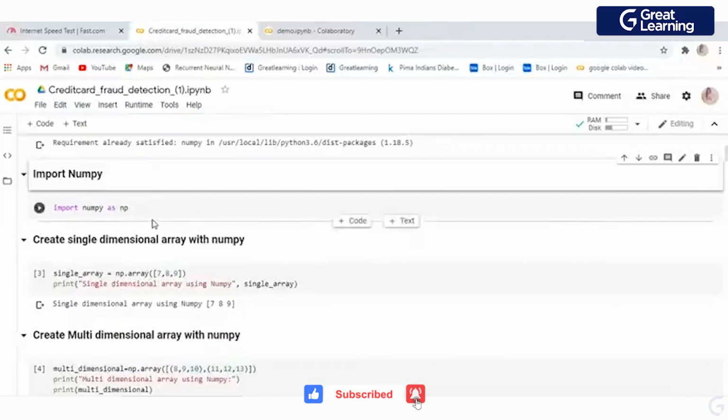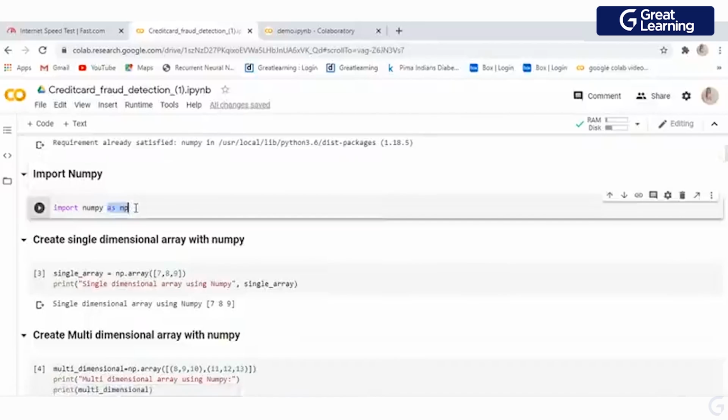So how can you import NumPy? To import NumPy, you need to write import numpy as np. So why are we using "as np"? This "as np" stands for the alias name, right? What is an alias name? Basically, it's a nickname for your particular library. If you don't use np, then every time you are going to call any function from that library, you need to write numpy, right? So this is long, so for that I just gave an alias, np. If you want to put a one character alias, you can go for doing that, right?